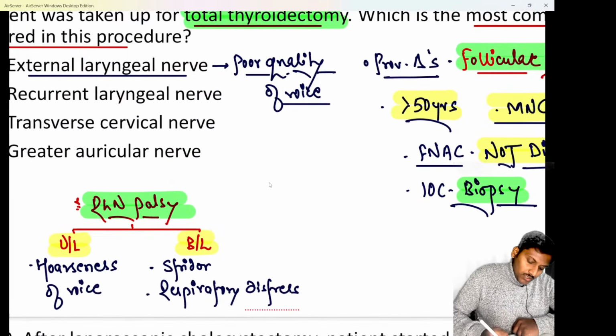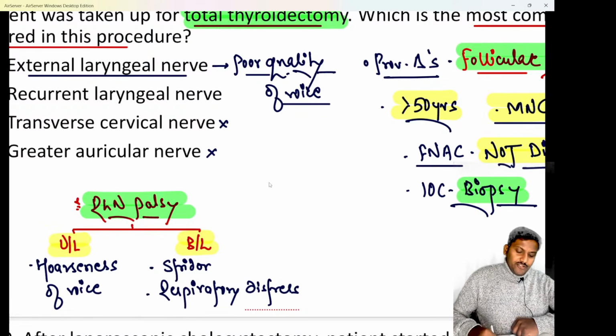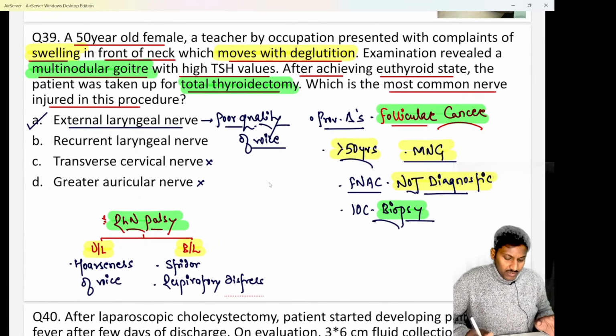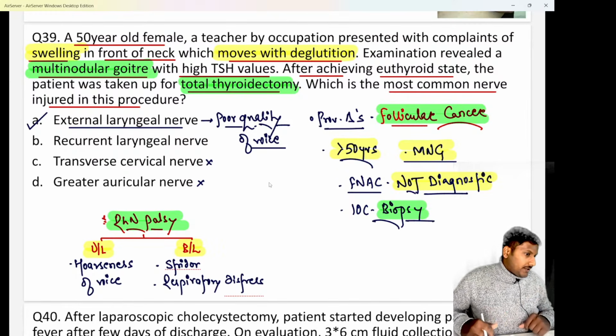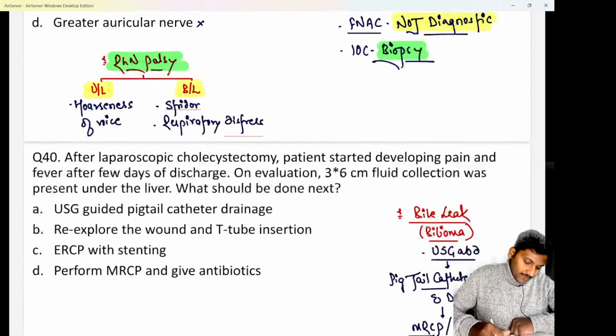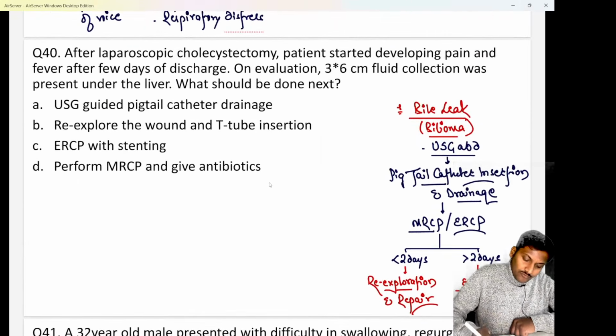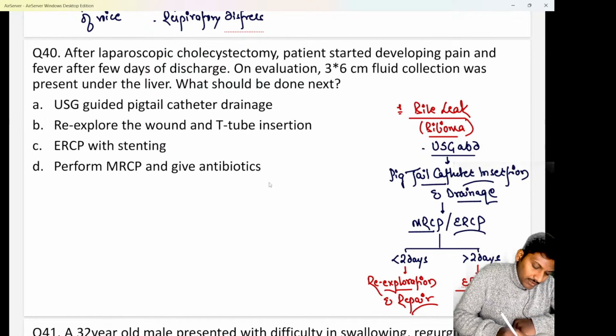Chalo. We know these nerves are not commonly injured in thyroidectomy surgery. It is mainly the ELN followed by RLN. Understood?